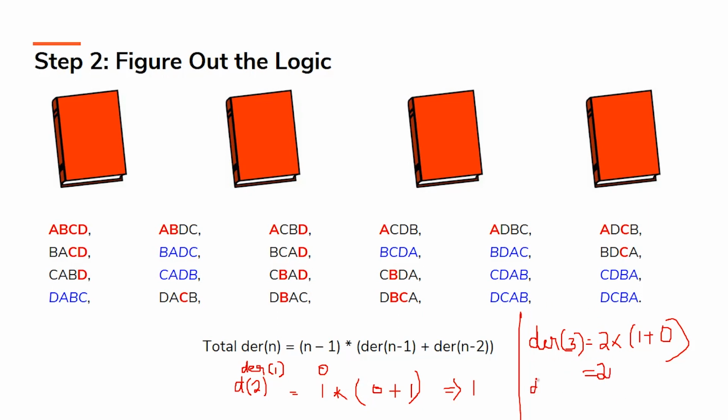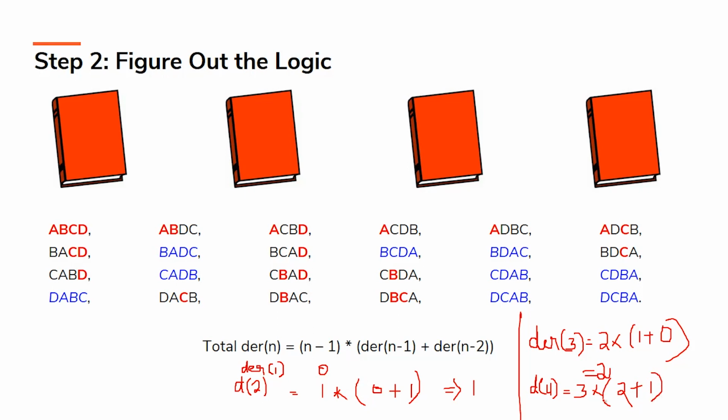And similarly, if I try to find derangement of 4, we already know that the answer is 9, right? So let's see if we get it. n minus 1 would be replaced by 3 into derangement of 3. So what is derangement of 3? It is equal to 2, plus derangement of 2, which is equal to 1. So I'll just add these things together.